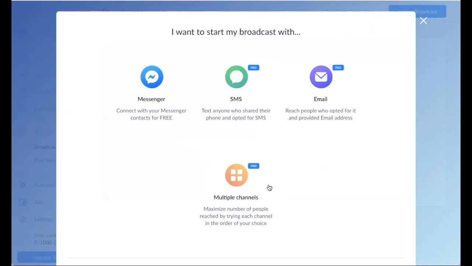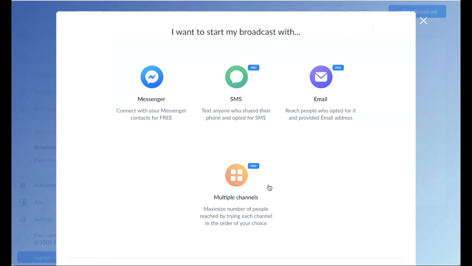But as you're dipping your toes in and getting acquainted with this new platform, you don't need to jump right into the pro version if you're not ready for that, and if you don't have a budget for that yet. It's totally okay. All right. So if you want to start a broadcast, you get to choose Messenger, which is the whole point of this entire course. So there you go. And that's good news because it's in the free version.